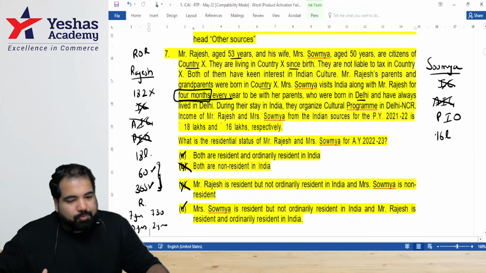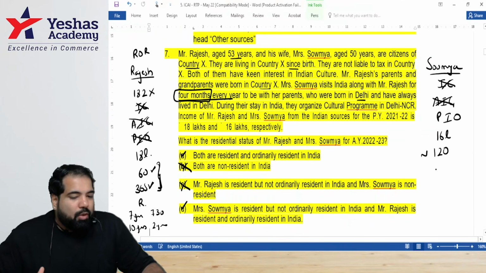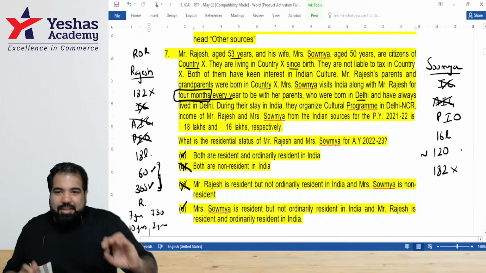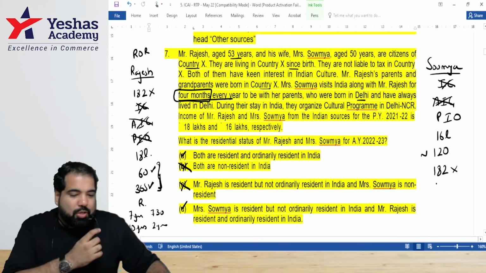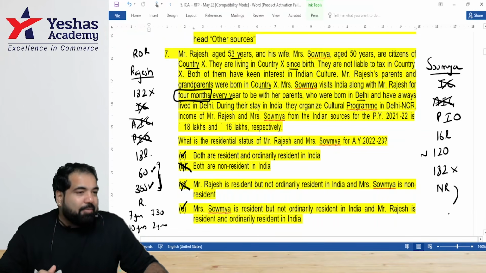Let's check for Soumya. Everyone, Soumya also stays for how many days around, guys? 120. What is the first condition? Is it fulfilled? No. Will we check the second one for her? Excellent answer because she is a PIO. So she will become what, guys? Non-resident. But non-resident can be converted to RNOR.